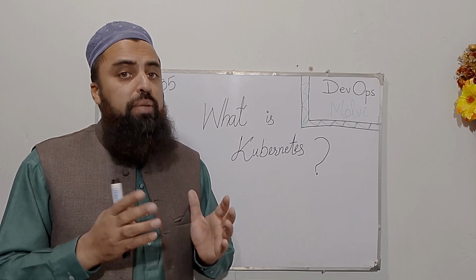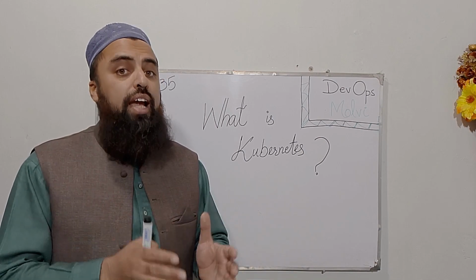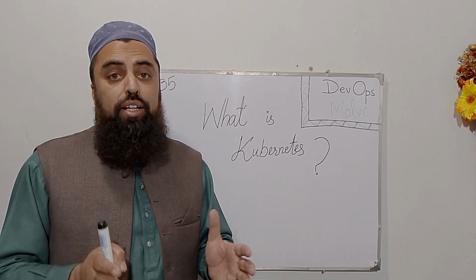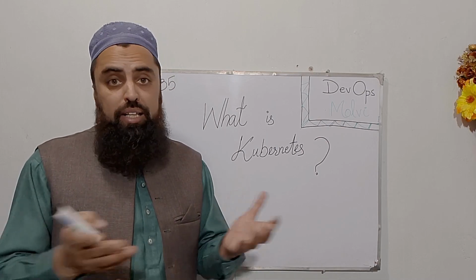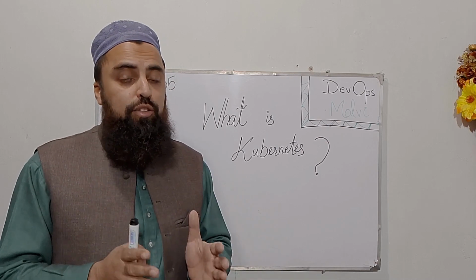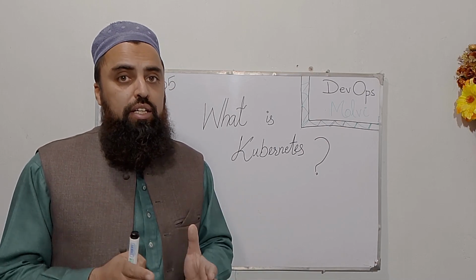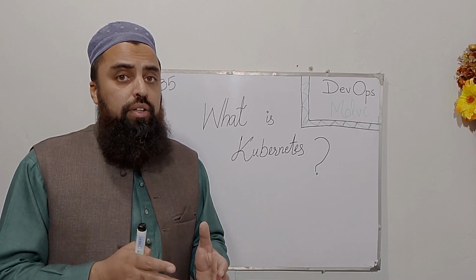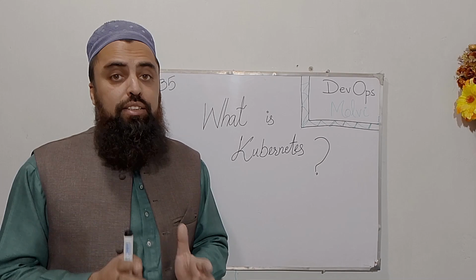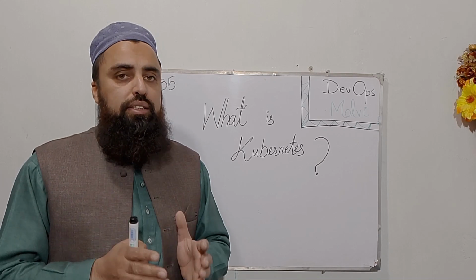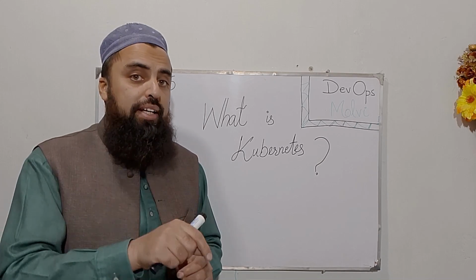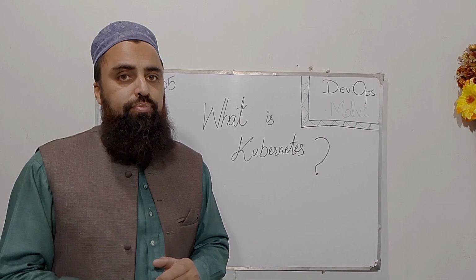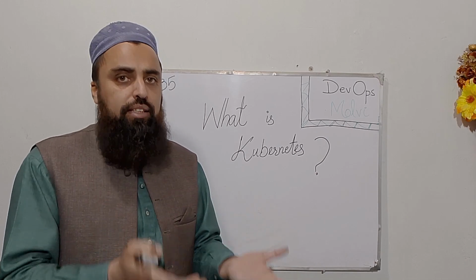When we have millions of containers, I'm talking about billions. By the way, Google runs billions of containers each week to power their search engine. So now when we have billions of containers, we must need a tool to manage all those containers. And that's what Kubernetes does.